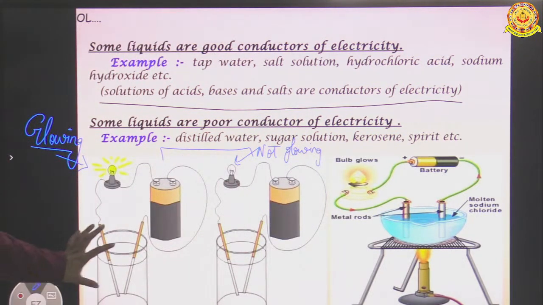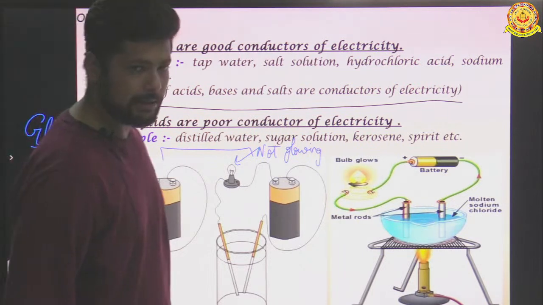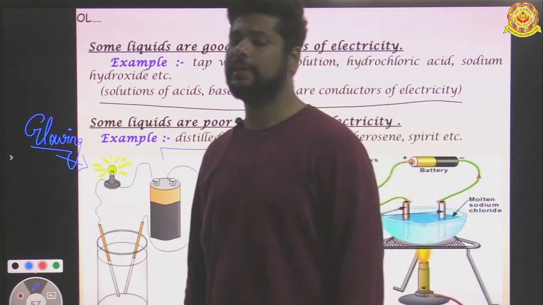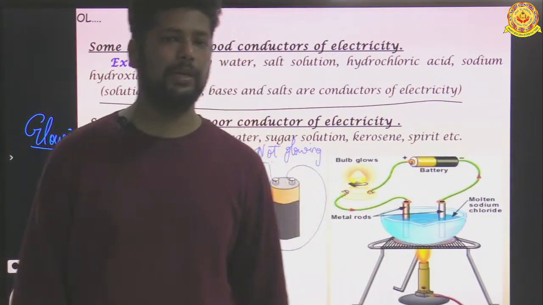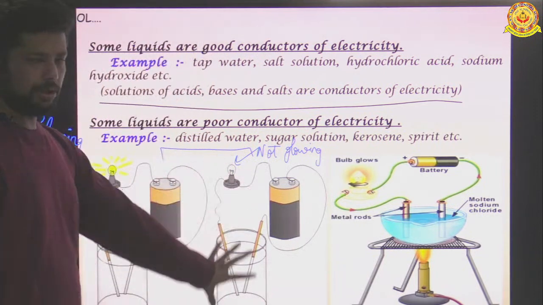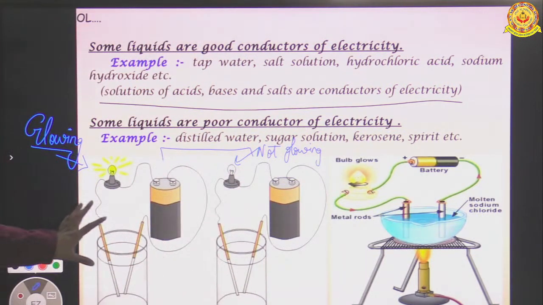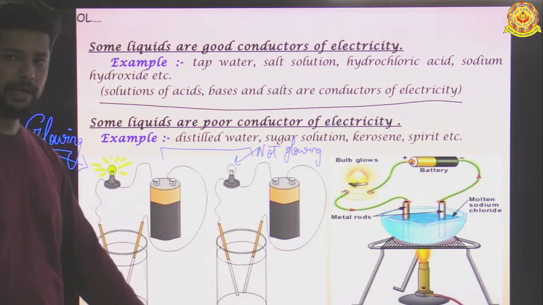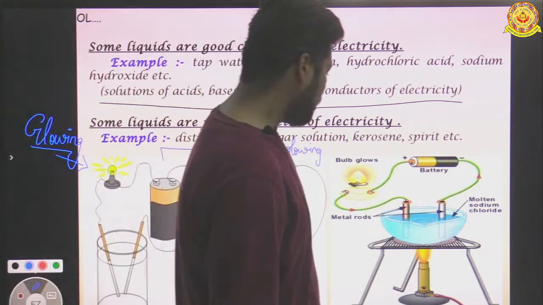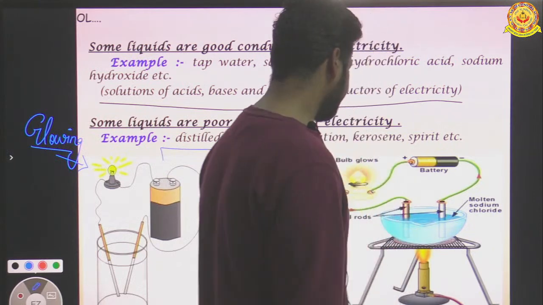One solution contains some salt, some acid, some bases, and the other solution is a kind of distilled water. It can be honey, it can be vegetable oil, it can be a sugar solution. So that's why our bulb is not glowing. So by comparing these two diagrams, you can easily say which are the good conductors and which are the bad conductors of electricity.